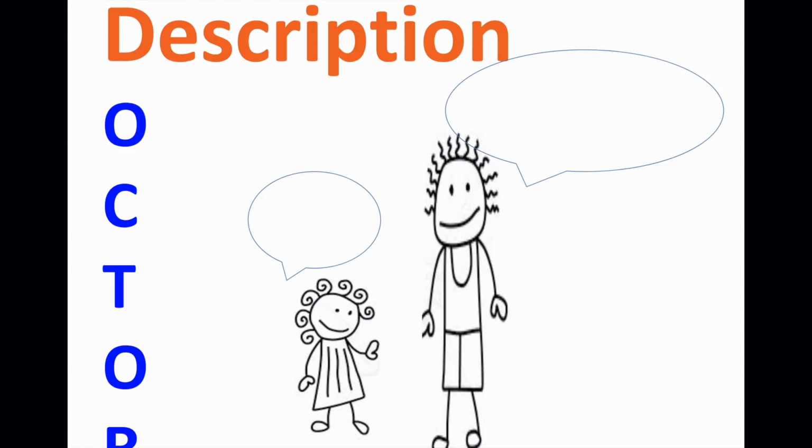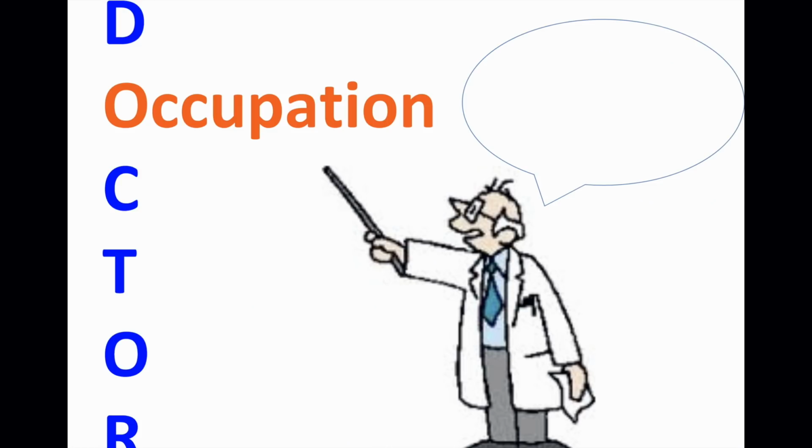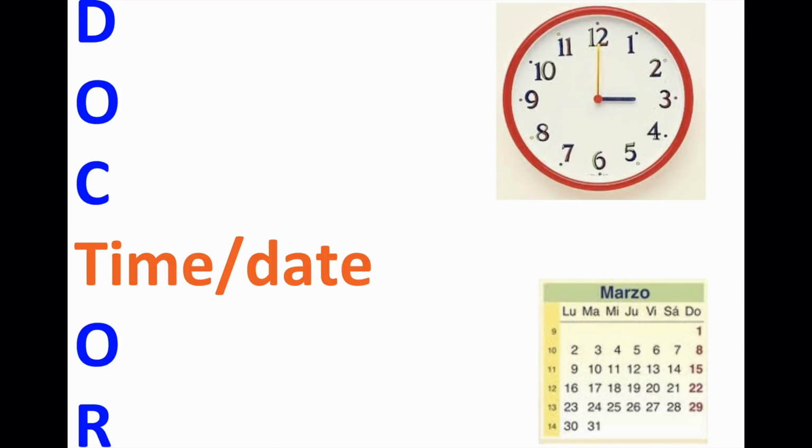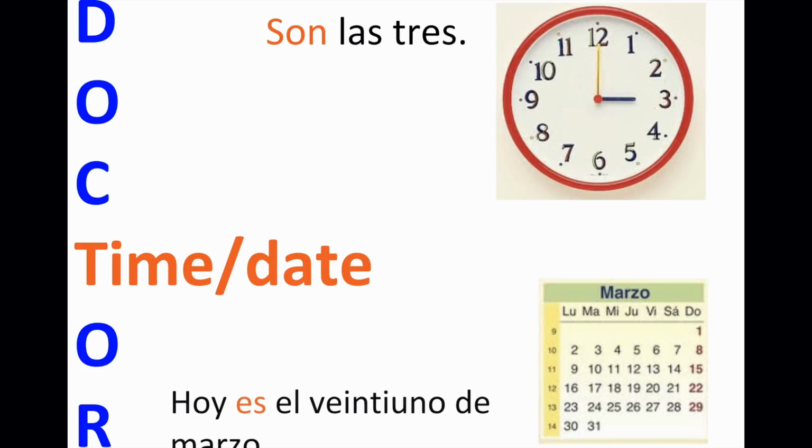Let's look at some examples. If I want to describe someone as being tall, I would say yo soy alto, soy baja. I'm tall, I'm short. Occupation, soy profesor, I'm a teacher. Characteristic, ella es bonita, she is pretty. The time or the date, son las 3, it is 3 o'clock. Hoy es el 21 de marzo, today is the 21st of March.